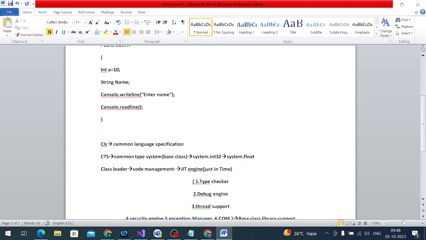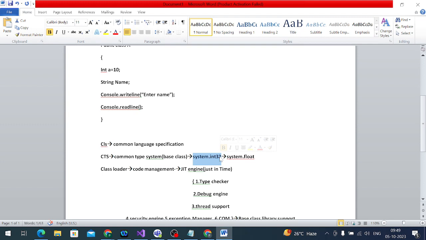But when we write the code in VB.NET or any other language, this System type will work there. Good question, Shivam. While you are converting integer to string, string to integer, string to float or string to character, there is a method for conversion, boxing and unboxing. At that moment you need to specify these classes.